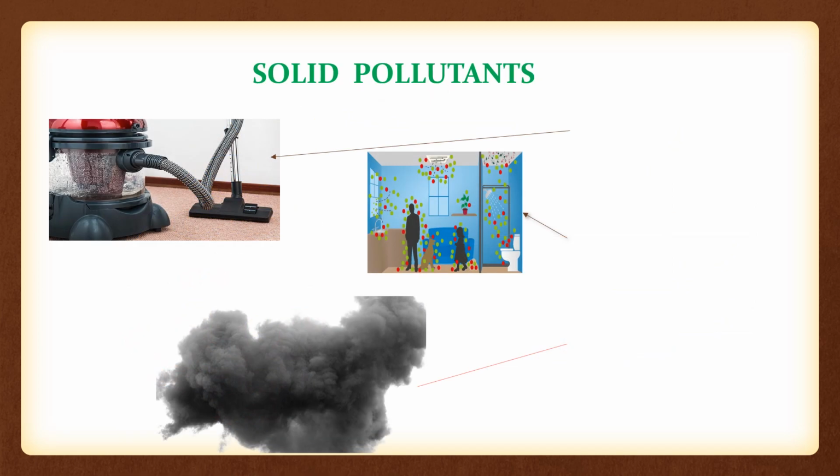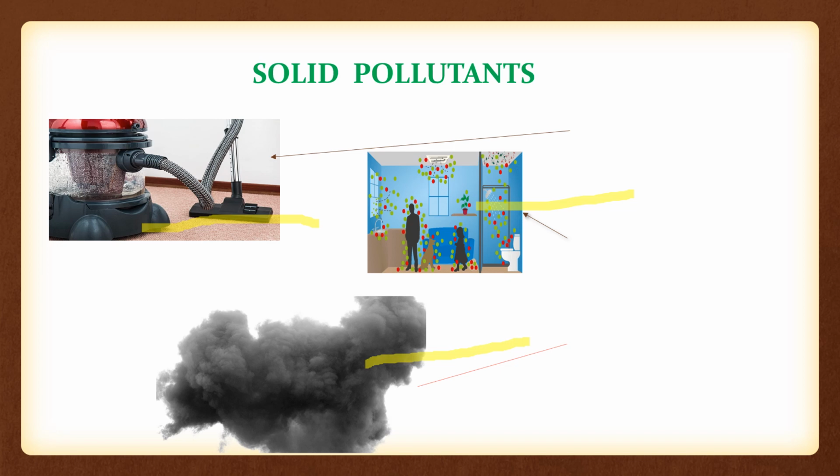What is that? Solid pollutants. Here you have seen some of the pictures. Dust. You see there, a vacuum cleaner. We use a vacuum cleaner to remove the dust from our house. So dust is one of the solid pollutants, and the germs, which are present everywhere in the air. Also the black smoke.